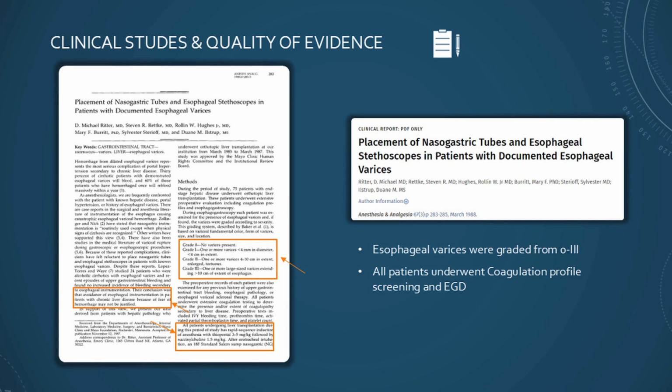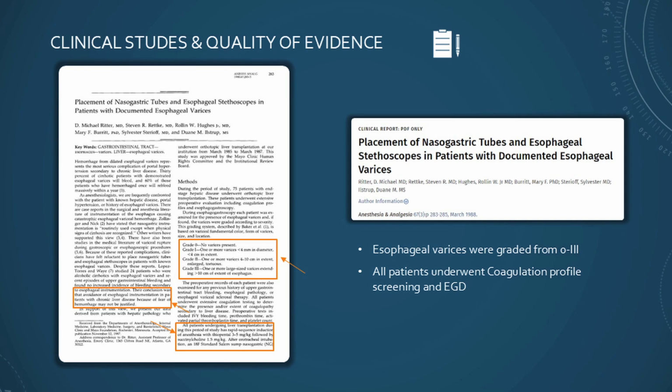And then let's get into the clinical studies briefly, highlighting a couple of studies that mainly stratify. This is an older study by Dr. Michael Ritter, done in 1988. It was a cohort study that assessed the risk of GI bleeding in patients with cirrhosis who underwent liver transplantation. Interestingly, it was published in the International Anesthesia Research Society. It was a cohort study of a total of 75 patients, 61 of them with esophageal varices, and the primary endpoint was incidence of GI bleed, defined as hematemesis, bloody NG aspirate, or melena throughout the intraoperative period.